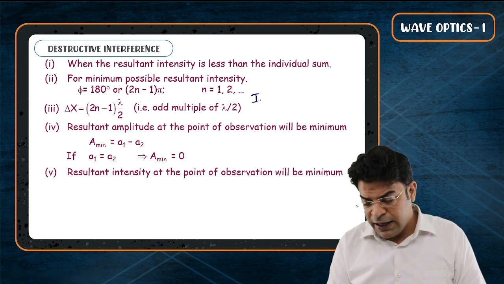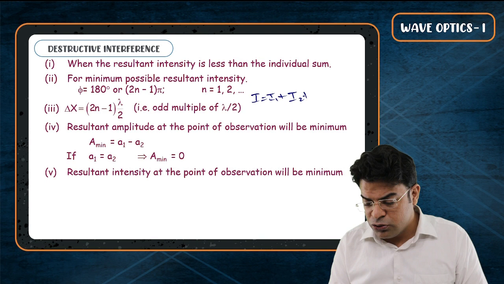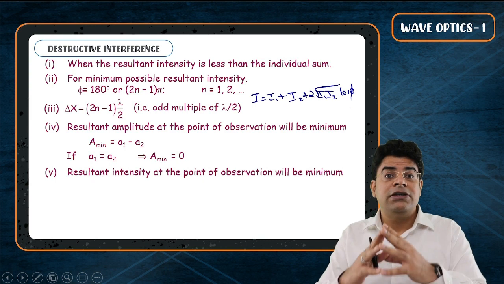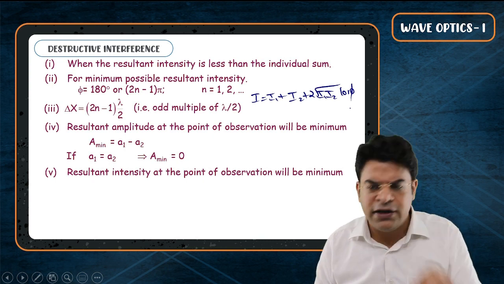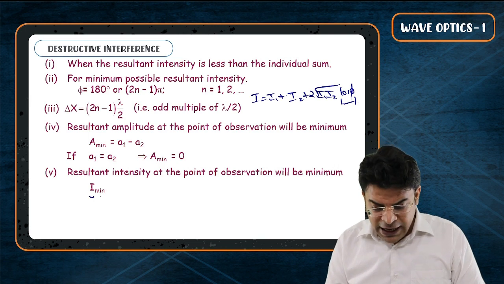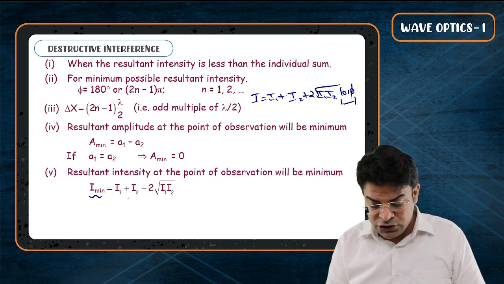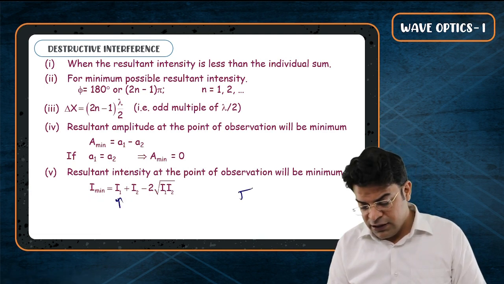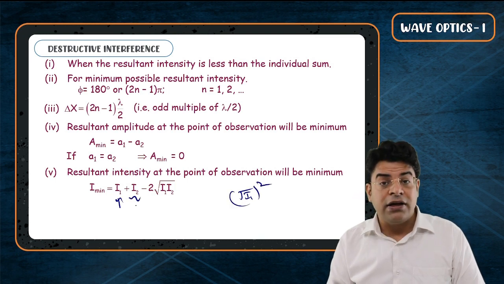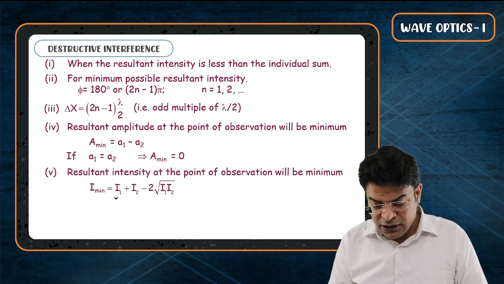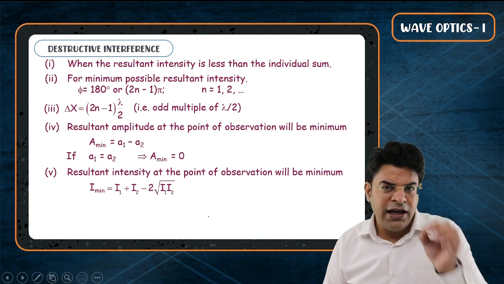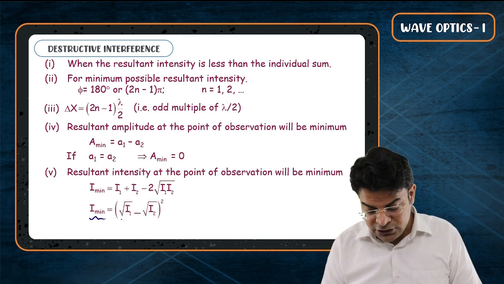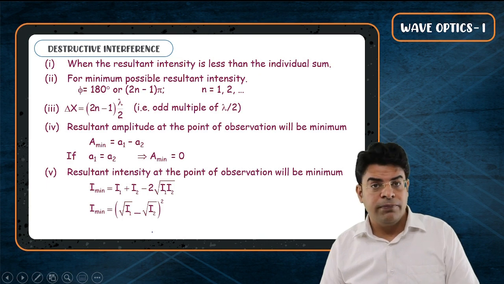We know that I resultant is nothing but I1 plus I2 plus 2 root I1 I2 cos phi. We are looking for the minimum possible resultant intensity, and for that, cos phi should be minus 1. So I minimum will be I1 plus I2 minus 2 root I1 I2. In place of I1, you can think root I1 whole square, and in place of I2, root I2 whole square. Now you can think of it as a square plus b square minus 2ab, which can be written as a minus b whole square. So I minimum can be written as root I1 minus root I2 whole square.